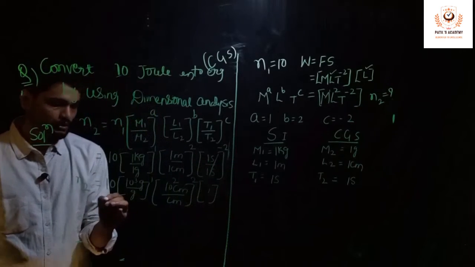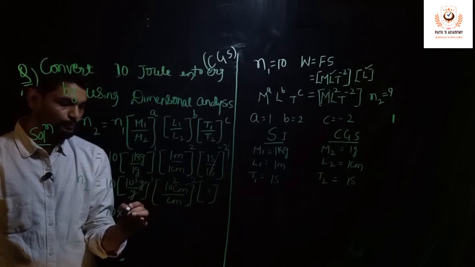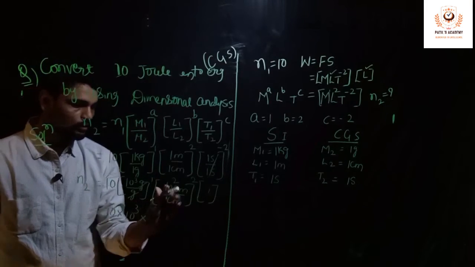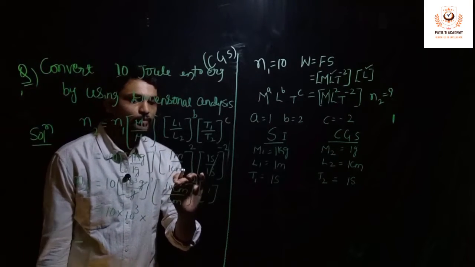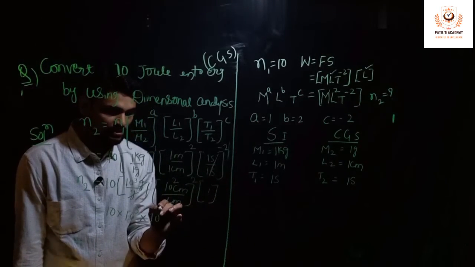Now gram and gram will get cancelled. So 10 into 10 cube power 1 is 10 cube, into 10 square to the power 2. Now this is in the form of a power m whole power n, that is a power m into n. So 2 into 2 is 10 power 4.